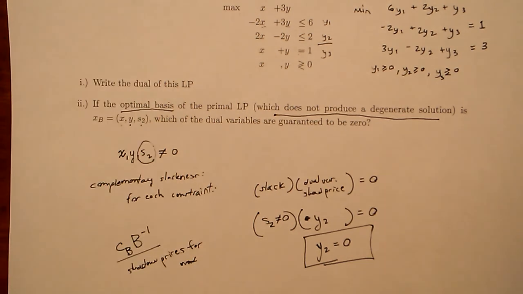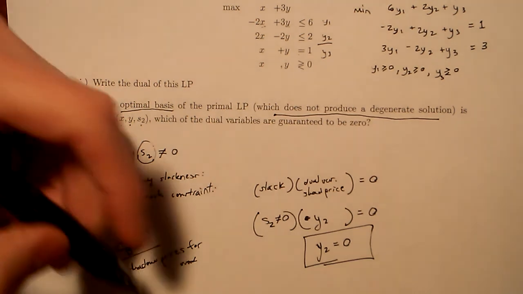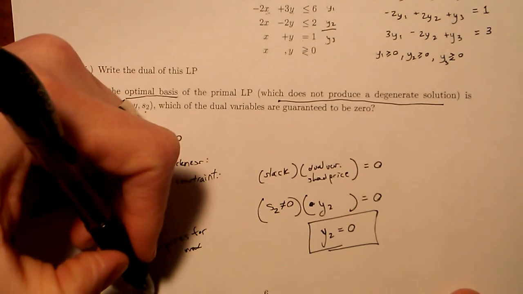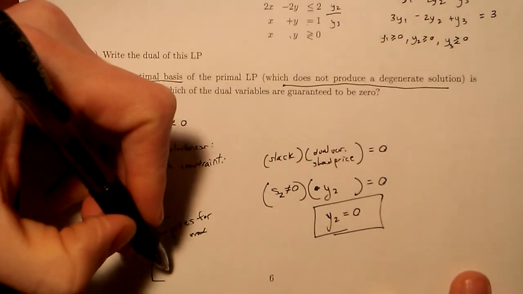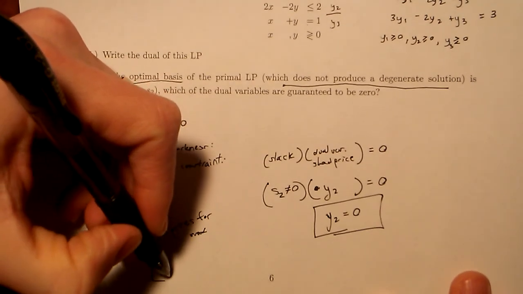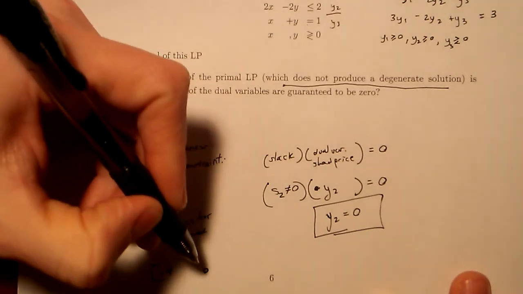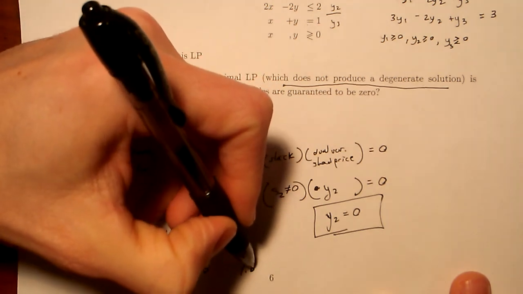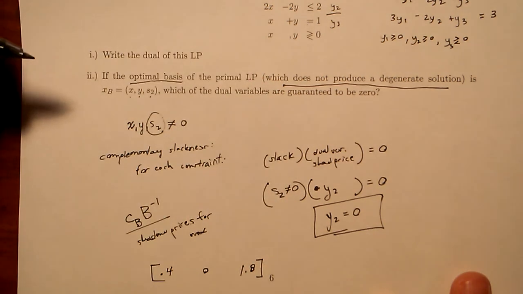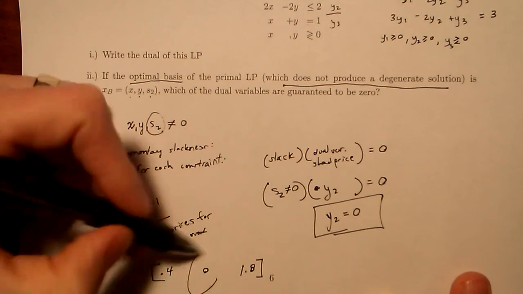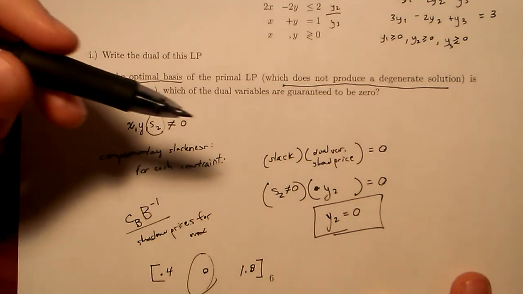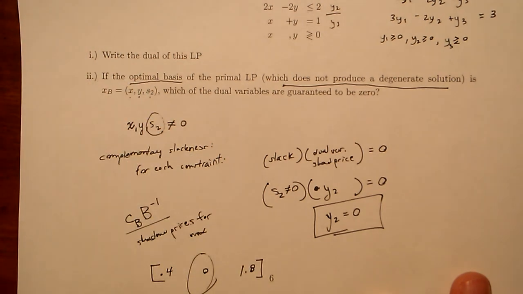Okay, and if you actually went through and computed CB B inverse, it would have been a lot harder, but you would have gotten that the shadow prices equal, let's see, 0.4, 0, 1.8. So again, which of the dual variables are 0? It would have been the second dual variable, which is y2. And that's how you solve the second one, and I'll solve the rest of the problems on a different video.